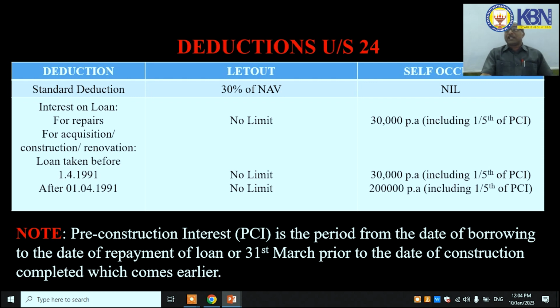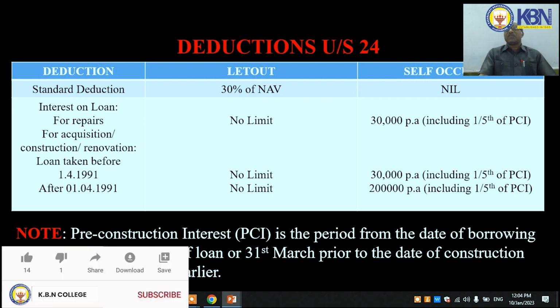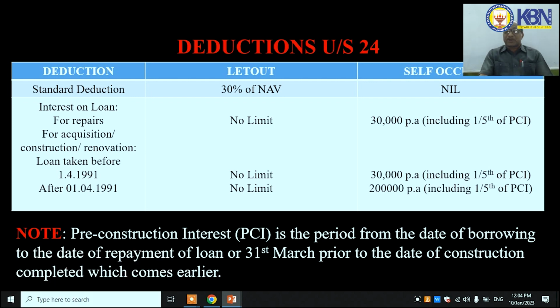Suppose if loan taken after 1.4.1999 for acquisition, construction and renovation of the house property, there is no limit for let out property, whereas in case of self-occupied property, 2 lakhs will be allowed, including 1/5 of PCI. Pre-construction interest is to be allowed in 5 equal installments after completion of the house property.